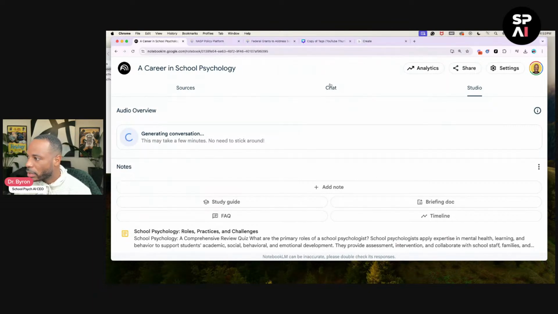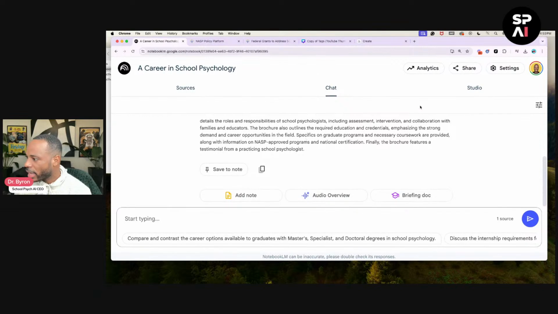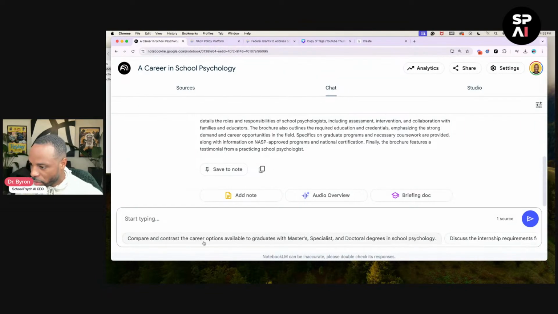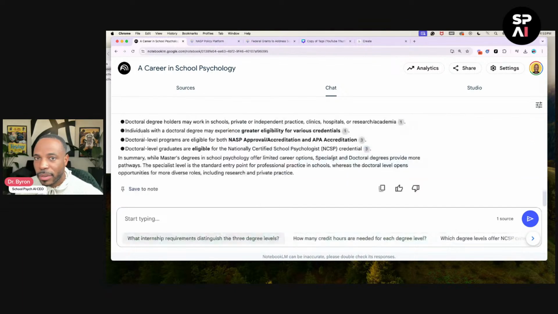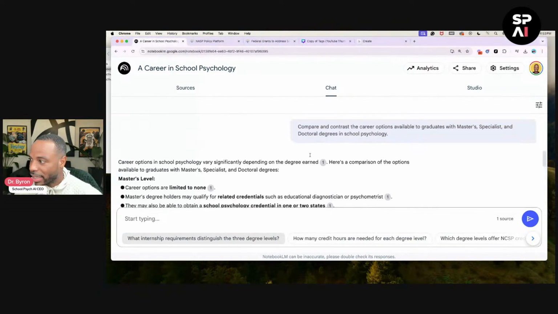So what we're going to do, we're going to go to the chat, and because we have this document inside of here, we're going to just ask it some questions. What I like about Notebook LM, it gives you some prompts here that you could use. As an example, compare and contrast the career options available to graduates with master's, specialist, and doc degrees in school psychology. So let's click it. So we clicked it, and right now, what it's going to do is compare and contrast based off of that source that we selected.